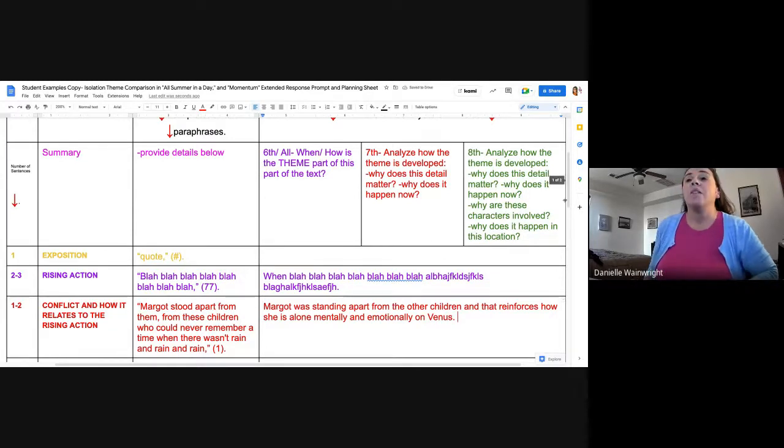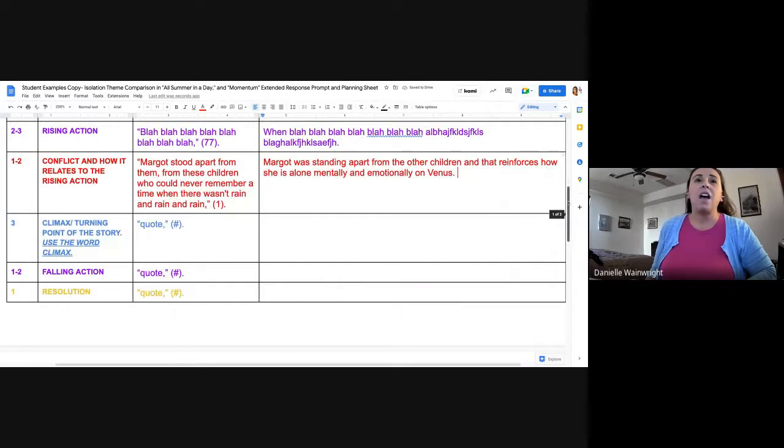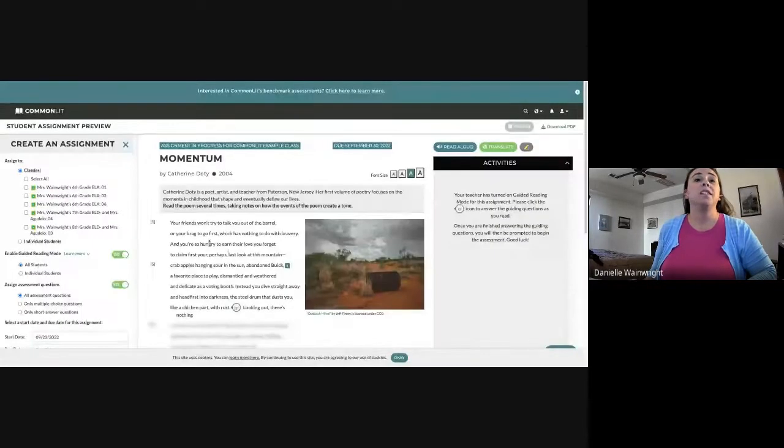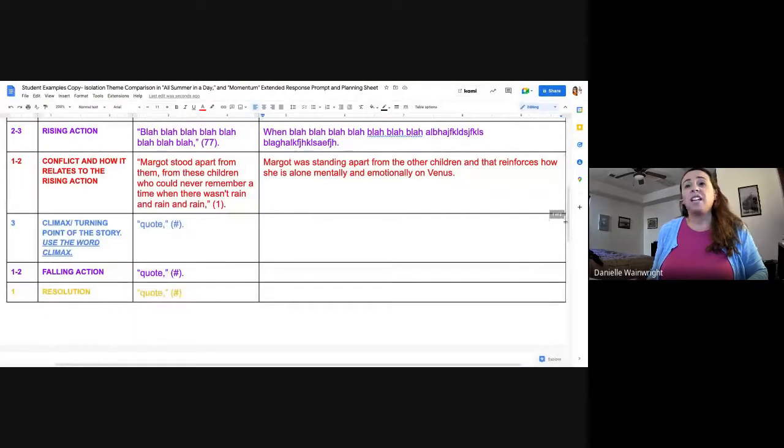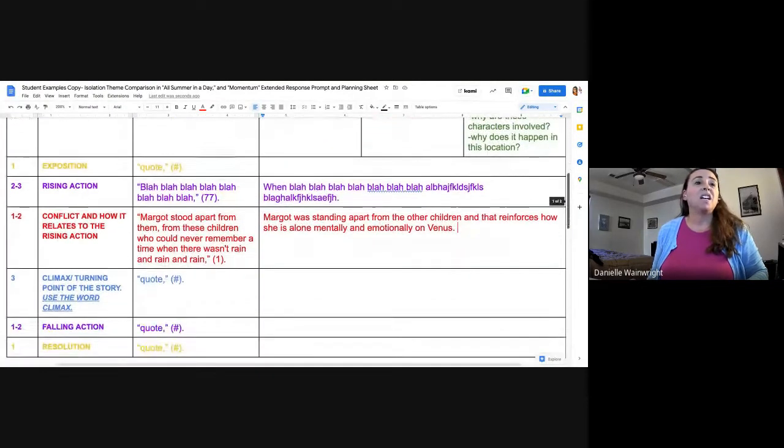Okay. So then now you would go to the next text, which is Momentum, right? And we're pretending, fast forwarding. We have now read and analyzed this. Let's pretend like this is a great quote right here. It's really not necessarily a great quote, but we're going to copy and paste, although take the whole thing, okay? And now I'm going to go back into the text, and I feel like that is happening in the exposition. So I'm going to copy and paste it.